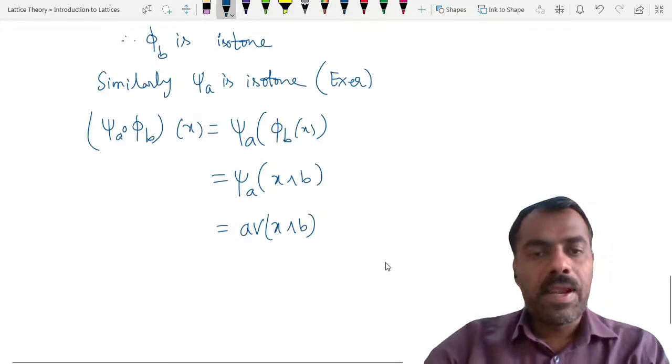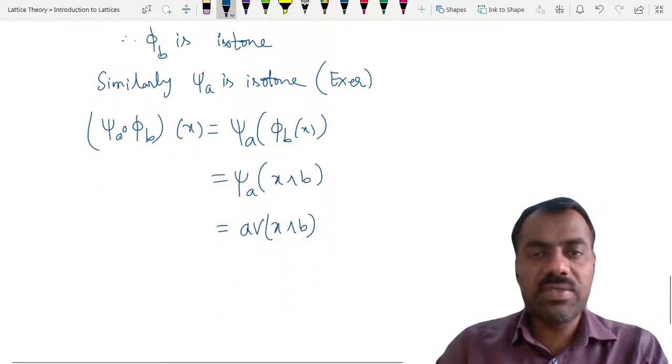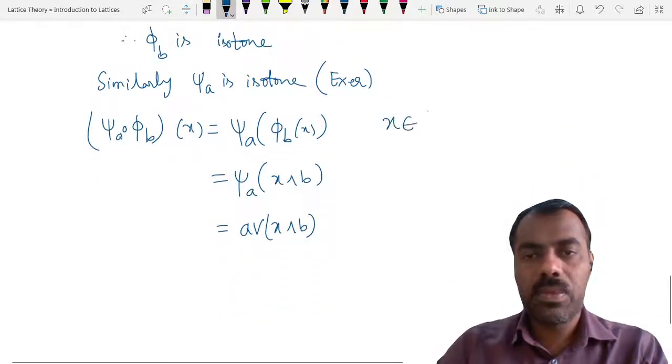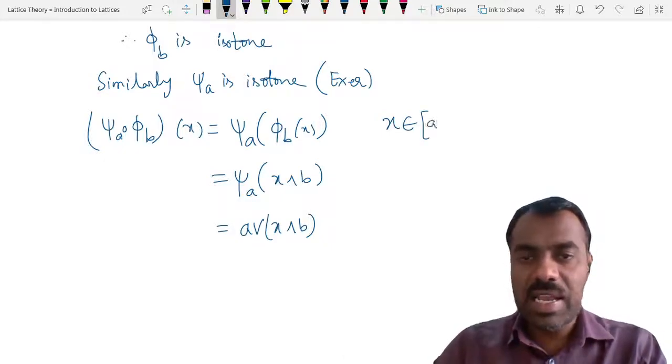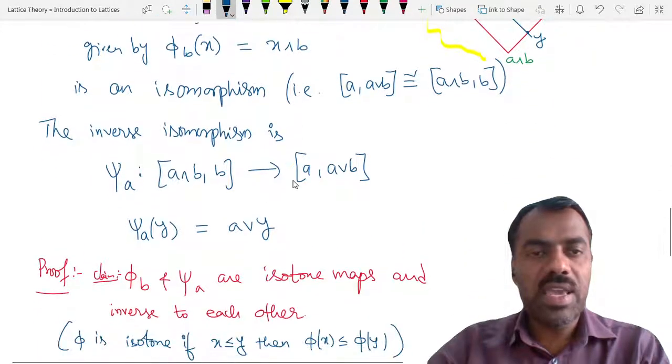Now, how will we do this? If you remember, x belongs to the interval from a to a join b.